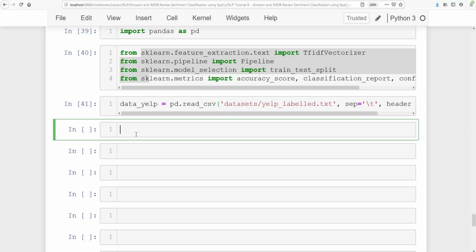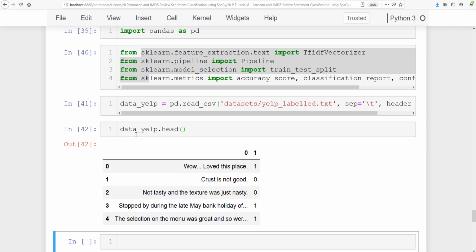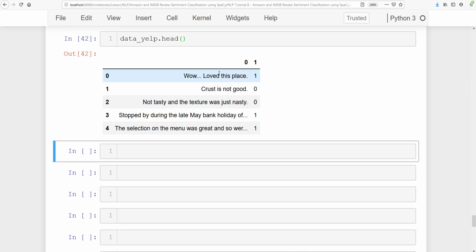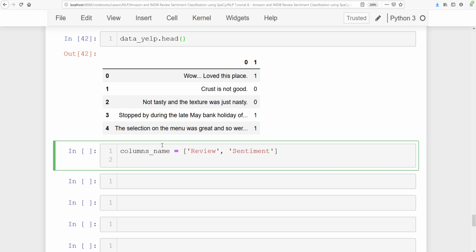After this I'm going to see the first few lines with the head command. These are the first few lines you see here. This is the review and this is the sentiment. So I'm going to create the column names first. Column names is equal to review and then another one, sentiment. We assign that to data_yelp dot columns is equal to column names.